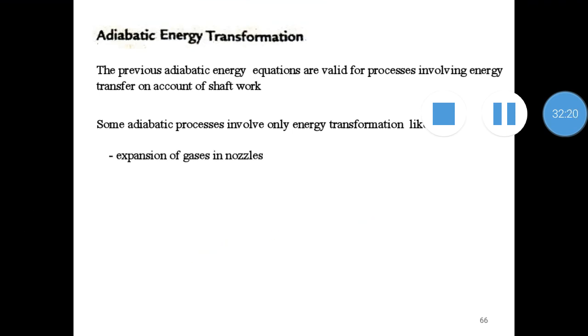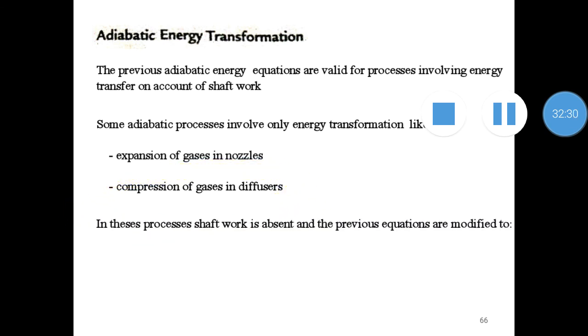In the case of nozzles and diffusers, there is expansion of gases in nozzles and compression of gases in diffusers. In both these cases, shaft work will be absent. If you remember correctly, in the diagrams which I have drawn, I haven't even drawn a shaft. The shaft was absent in those two cases. In the case of nozzle and also in the case of diffuser, there won't be any shaft. So shaft work will be completely absent in nozzles and diffusers.